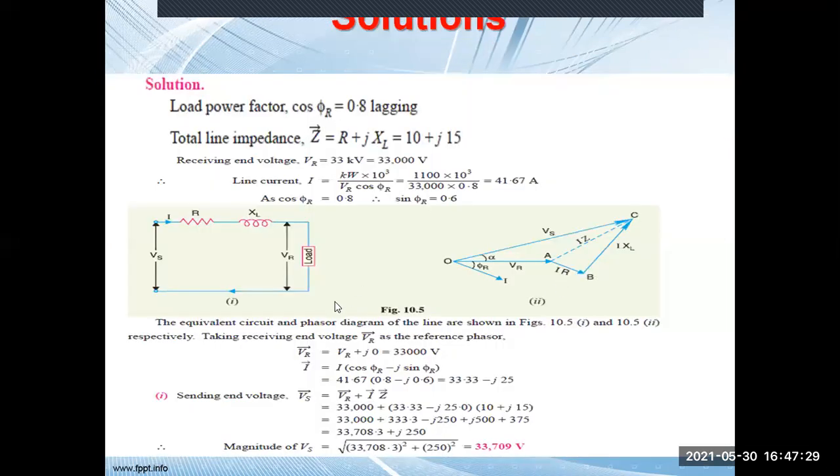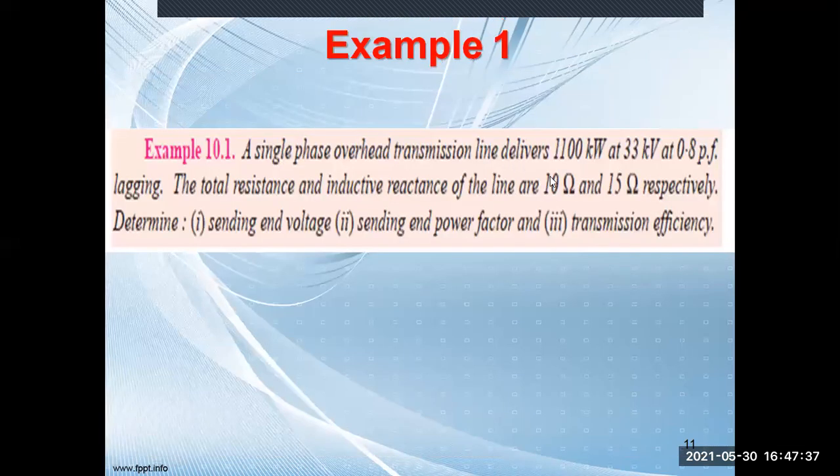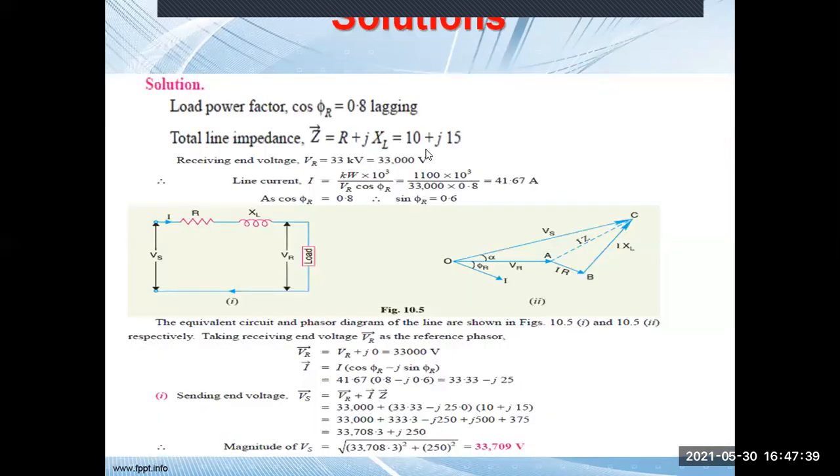How to calculate? The power factor is given, cos phi r equals 0.8. The total line impedance is Z equals R plus jXL. The parameters R and XL are given, R is 10 and XL is 50. The voltage is 33 kV. We need to calculate the line current, which is power divided by VR cos phi r.